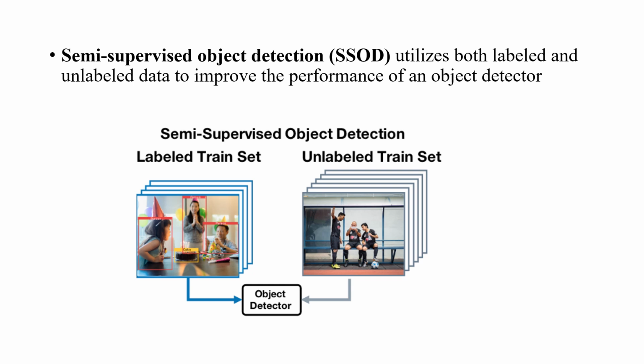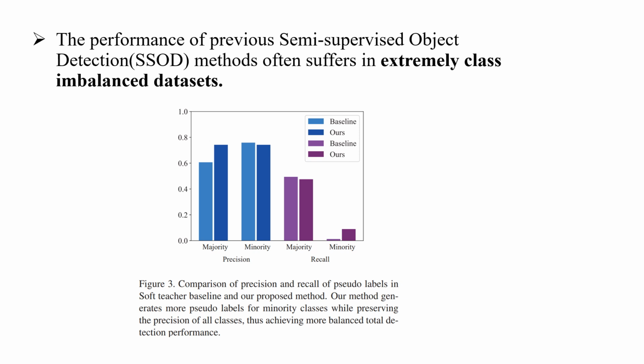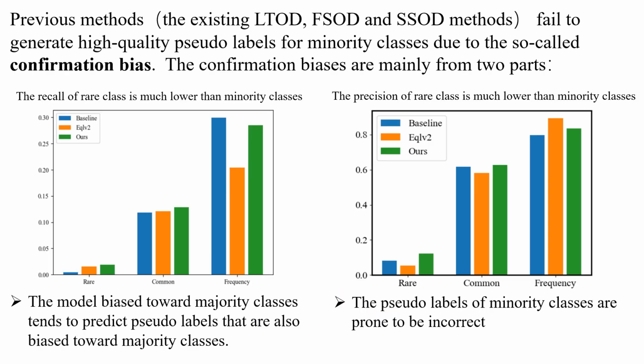For example, the sample distribution of corner cases in autonomous driving is scarce. So the performance of previous SSOD methods often suffers in extremely class-imbalanced datasets. As you can see, the recall of pseudo-labels of minority classes is much lower than that of majority classes. We observe there are two types of confirmation bias when applying the previous method. The first is the confirmation bias toward majority classes.